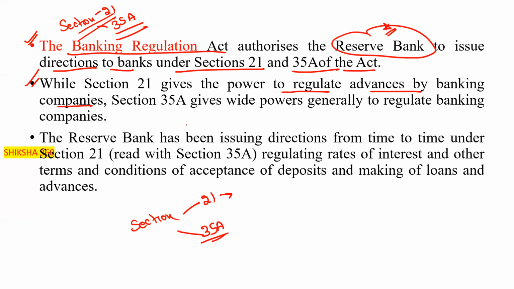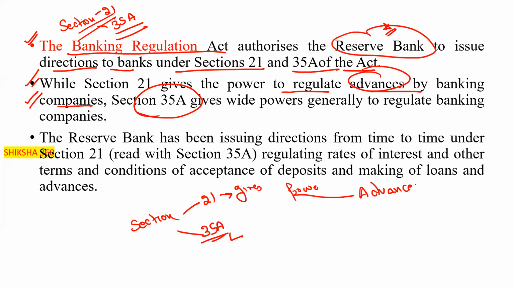Section 21 gives power to regulate the advances by the banking companies. On the other hand, section 35A gives powers generally to regulate banking companies. Section 21 is specific regarding advances, while 35A is general, to regulate banking companies. Overall. Okay. So now let's discuss section 21.